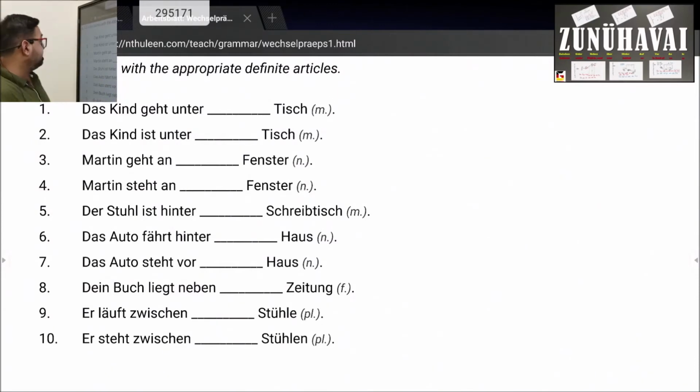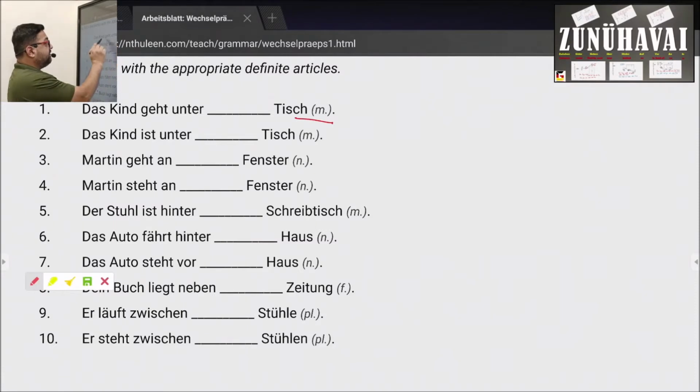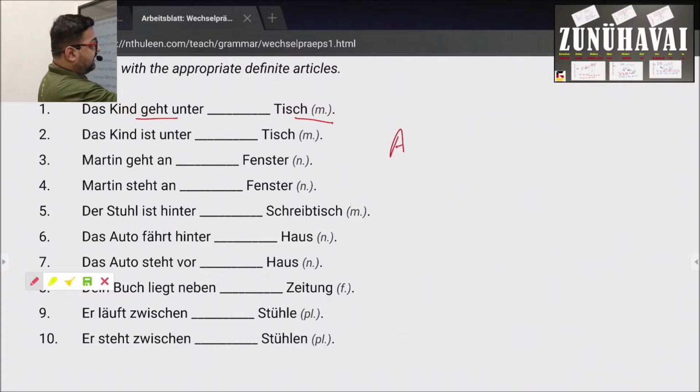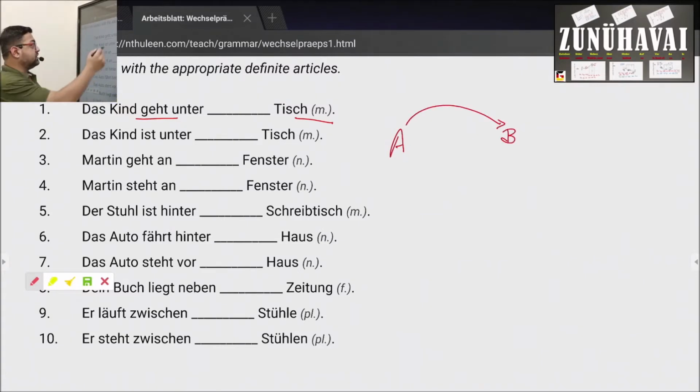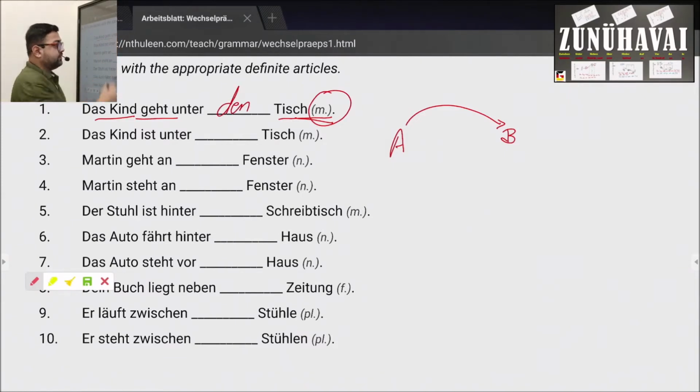or the dative case. So, for example, in this particular example, das Kind geht unter den Tisch. Here we have a verb that means to go. Now the child is going from position A to position B, he is somewhere at position A, and he is going under the table. That means we are going to follow the accusative case. The article of Tisch is masculine. In accusative, der becomes den. So we'll write unter den Tisch.